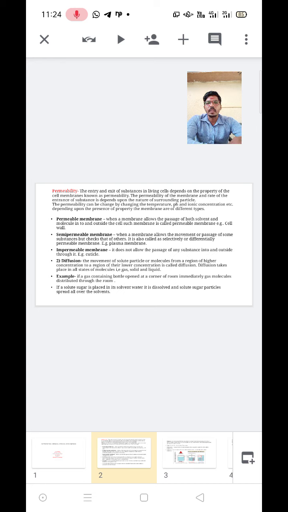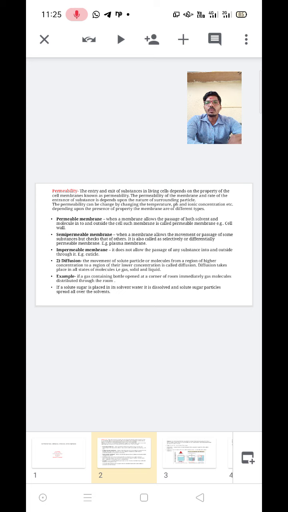exit of substances in a living cell depends on the property of the cell membrane, which is known as permeability. The permeability of the membrane and the rate of the entrance of substances depend upon the nature of the surrounding particles. Permeability can be changed by changing the temperature, pH and ionic concentration, depending upon the presence of the property. The membranes are of different types.